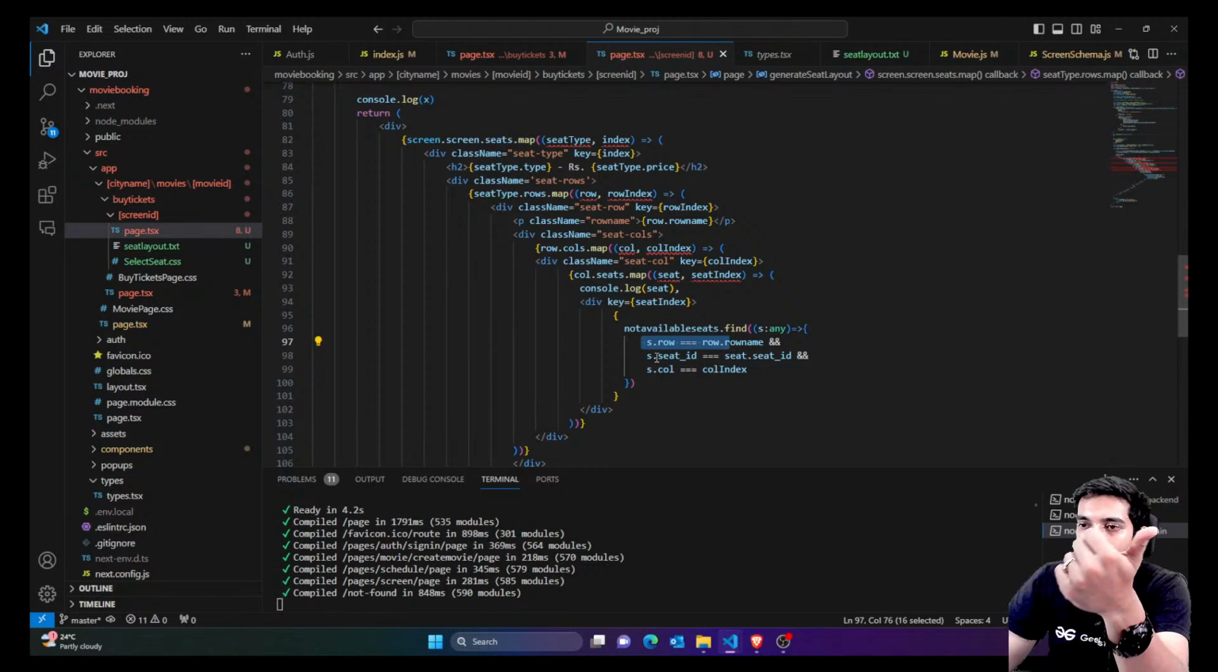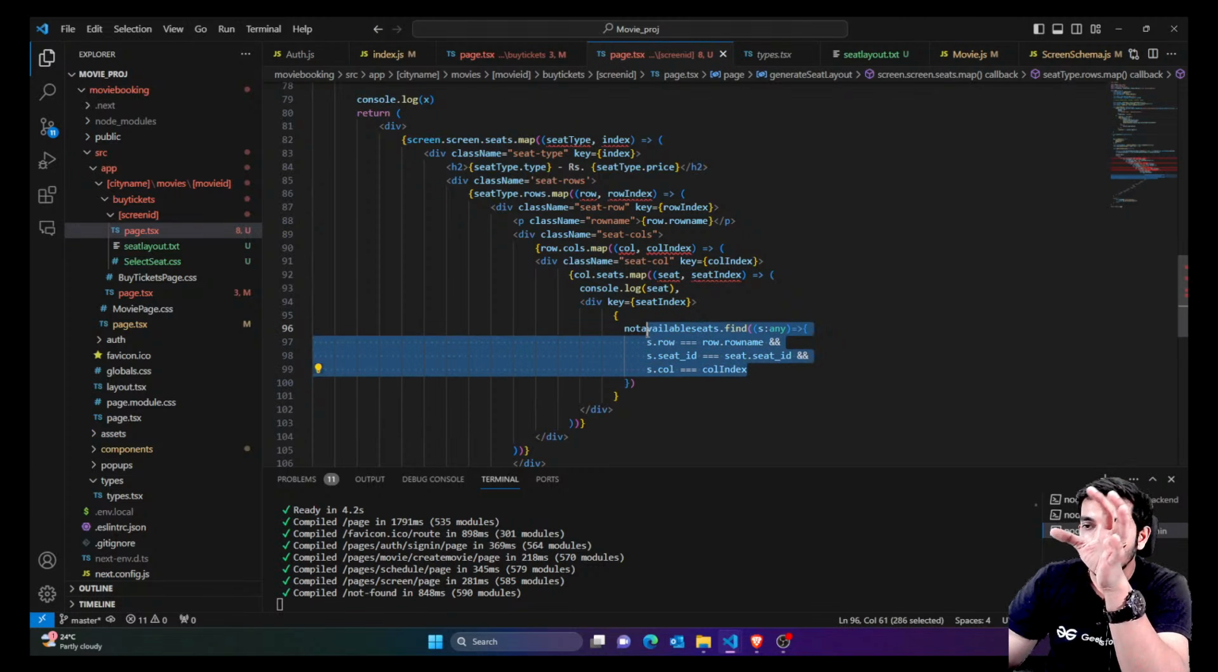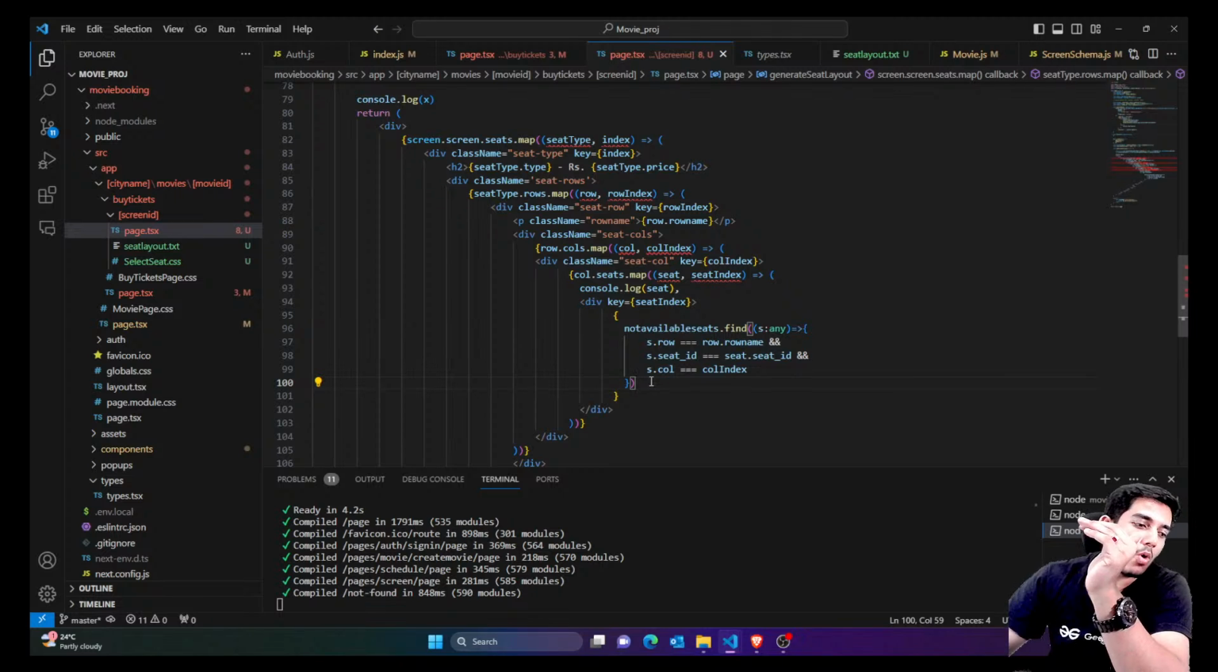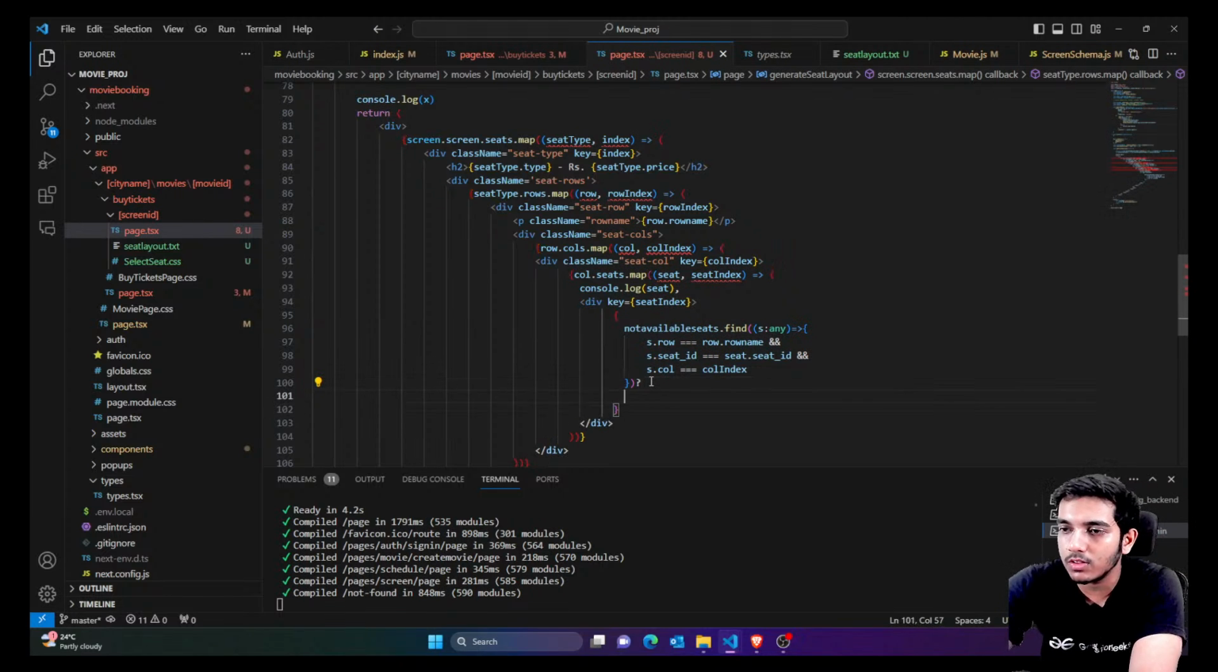Whatever is the row name, that means we are saying that is the seat of row H. Yes, the seat is of row H. What is the seat id? Suppose seat id is 3, is matching with seat id. Yes, matching. What's the column? Suppose this is the second column, that means the index of the column would be 1. If all these three things are matching, that means I know that this was already booked by someone else, already purchased by someone else. Now I can't book this seat.